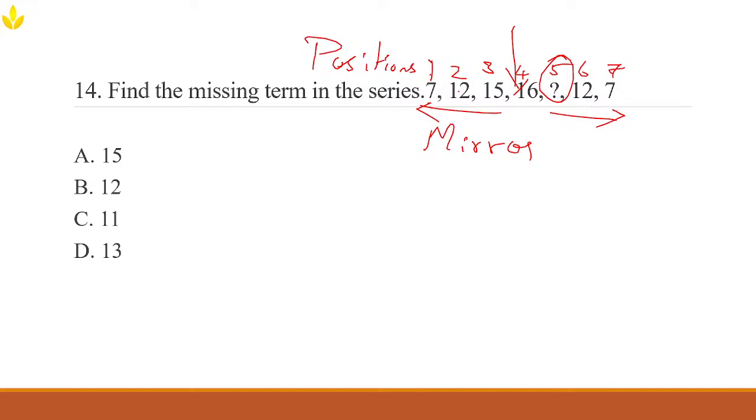Like 7, they're writing it as 12. So what's the difference between those numbers? It is 5. And what's the difference here? 12 to 15, it is 3. And what's the difference here? It's 1. Alright. It's going like plus, plus, and then plus, so increasing by 3, increasing by 1.